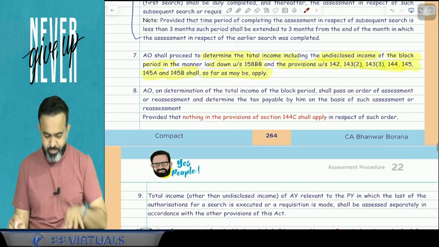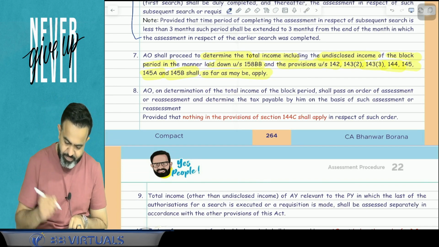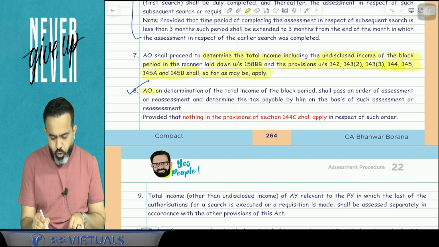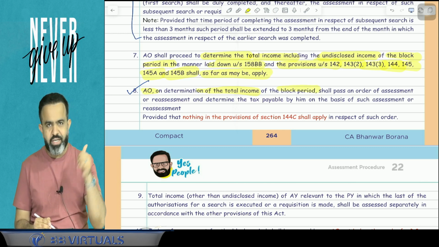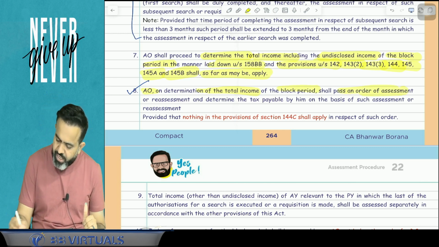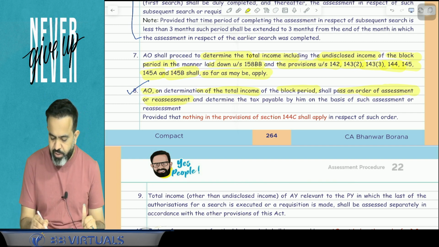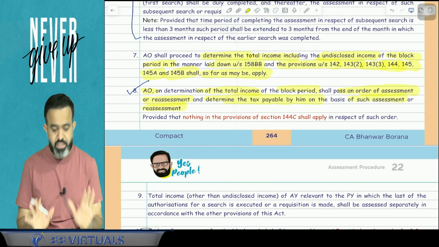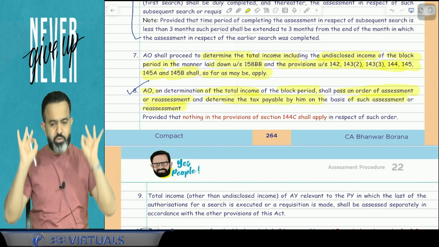Yes. Now next part, point number 8. What does point number 8 say? Point number 8 says that AO, on determination of total income of the block period, shall pass an order of assessment or reassessment or determine the tax payable by him on the basis of such assessment or reassessment. So here AO will complete your assessment.